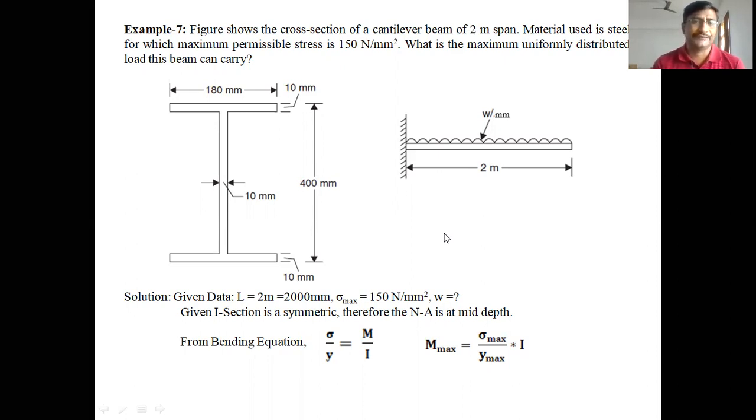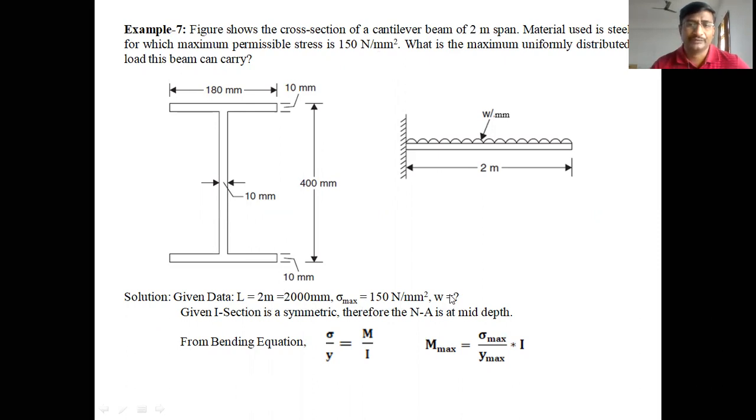The width of the flanges is 180 mm and the thickness of the flanges is 10 mm. The height of the web is 380 mm and the thickness of the web is 10 mm. Clear, students? So write down the given data first of all by reading the problem. The length of the beam, capital L, is 2 meters, converted into mm, 2000 mm, and the maximum stress, that is sigma max, is 150 newtons per mm square.